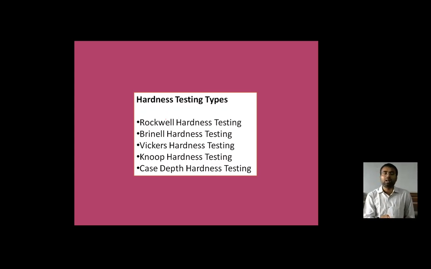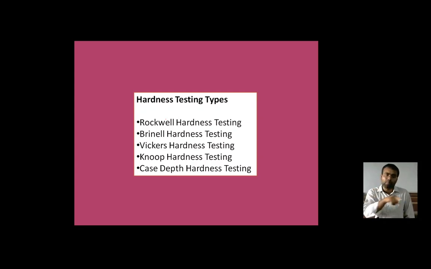So these are the six to seven types: Rockwell, Brinell, Knoop, Vickers, superficial, case depth. These all depend on the material characteristics, and according to the condition, we select the particular test to examine the hardness of that material.